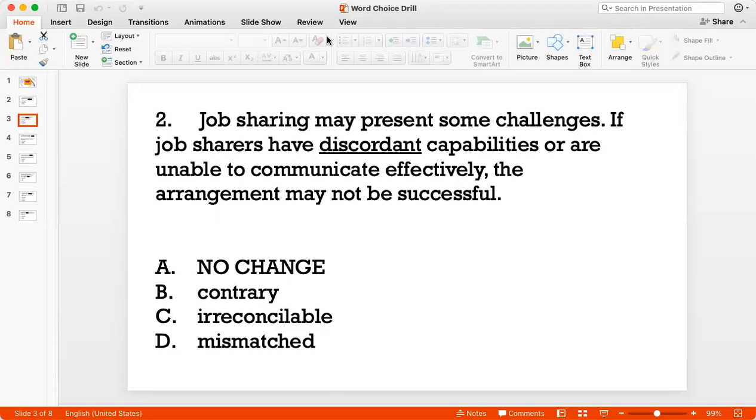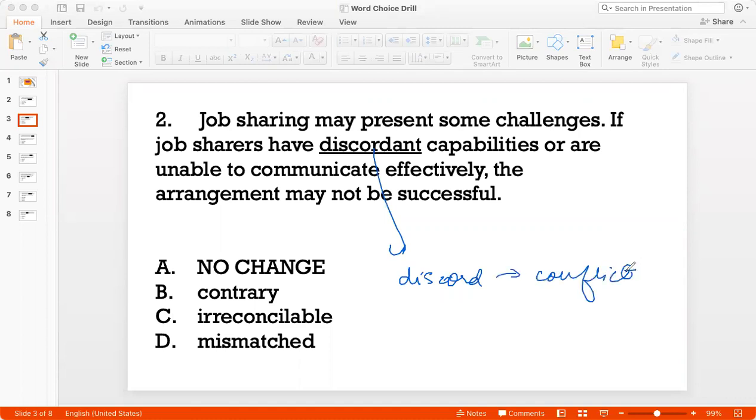So I'm a little skeptical of something like discordant, because discordant comes from the word discord, which means a conflict, right? And I'm not saying that the capabilities are in conflict, because it's kind of hard to imagine that, right? Capabilities may not be matched, they may not be complementary, but they can't be in conflict.